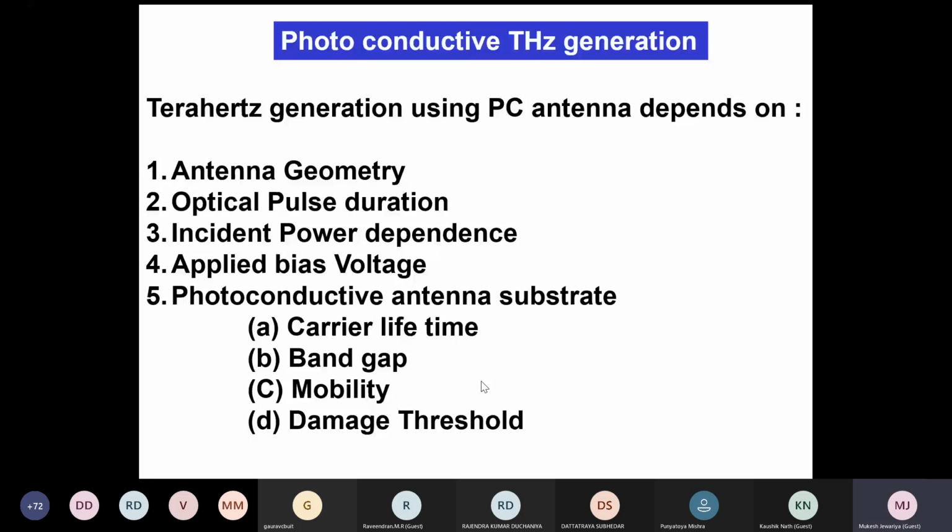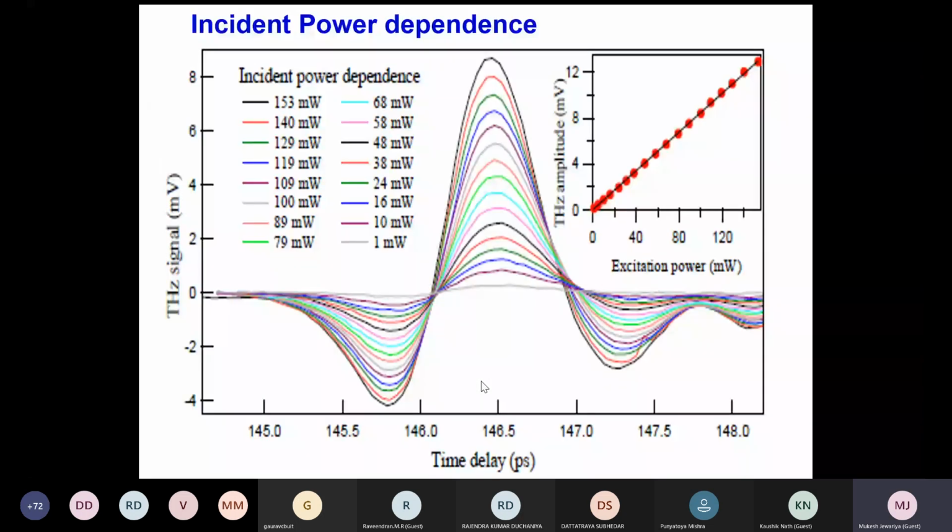Like power dependence: higher the power, higher the terahertz, but you can go only up to a threshold, because if you keep increasing the power, the antenna may get damaged. So you have to choose your threshold limit. When you buy an antenna, you will get a certificate or a letter on which it is clearly mentioned not to go more than, let's say, 150 milliwatt. That is your threshold limit.